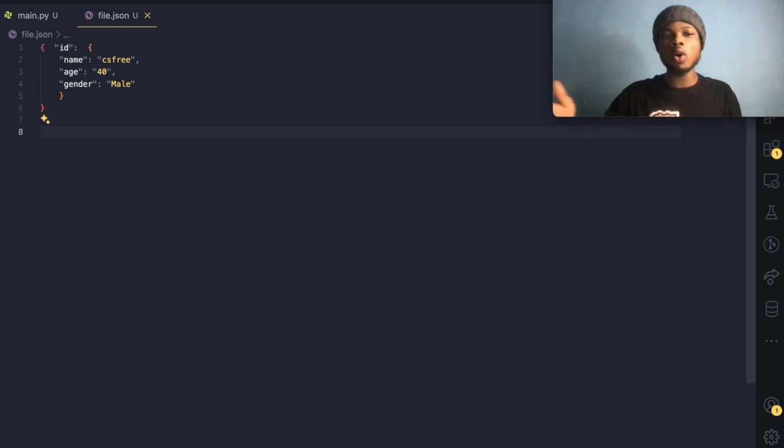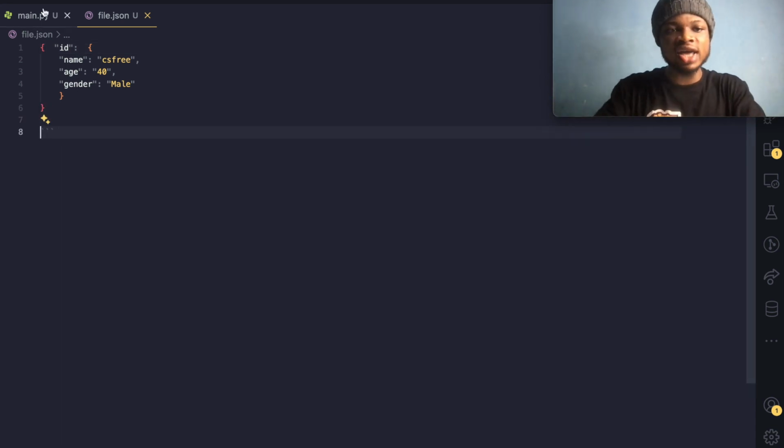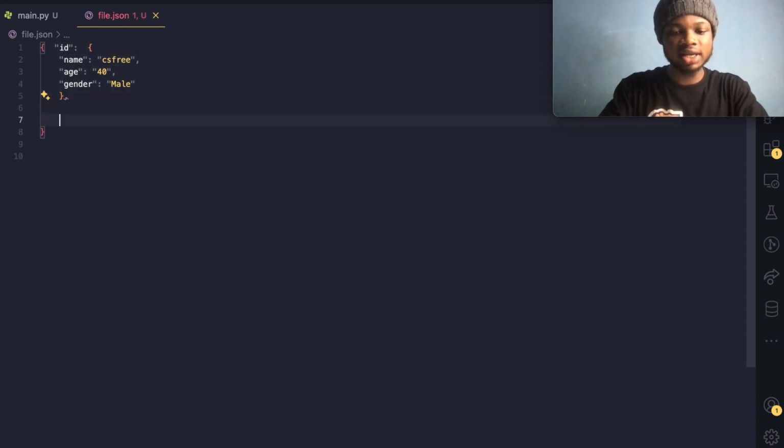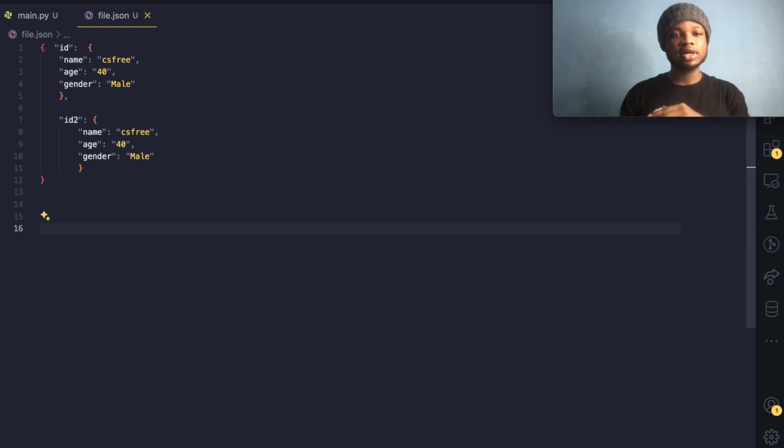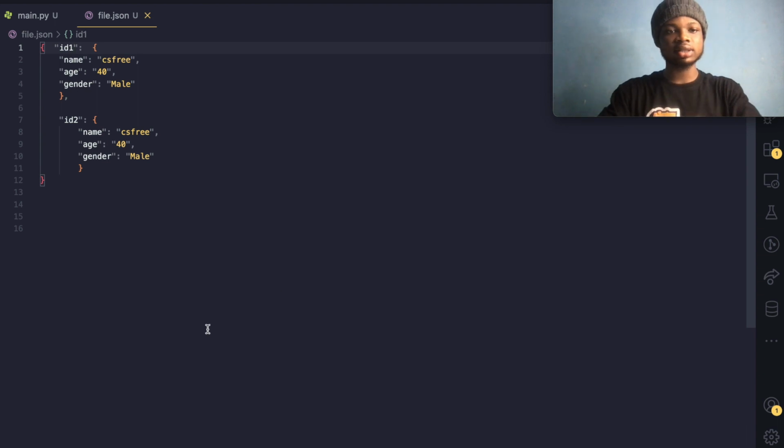And yes, how about we have it? So over here in this ID can be, we can now have another entry like this. So we could paste something like this over here, and this should be ID2. Makes sense, right? So can you see now? So now, let's just call this ID1.